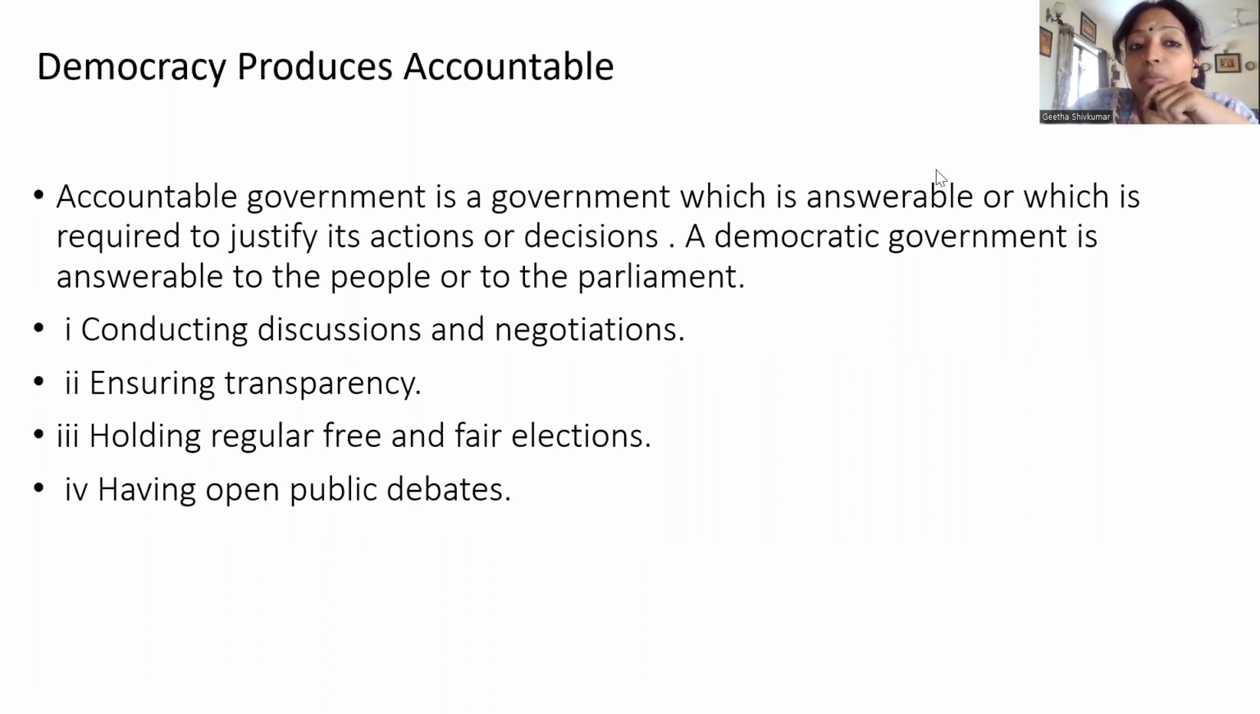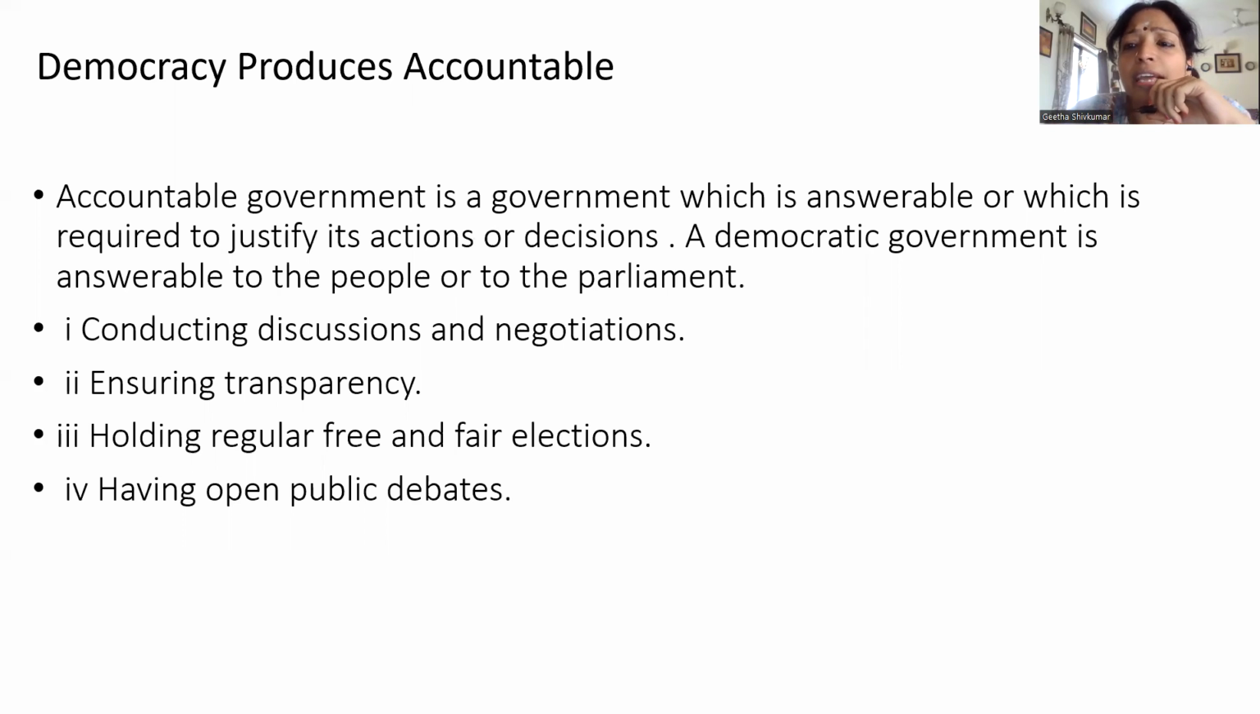Next one, democracy produces accountable government. Your next topic is how democracy is an accountable, responsible, and legitimate government. We will be looking into each topic separately because the question can come for 3 marks and you should have at least 3 points to write. So the first one is why democracy is an accountable form of the government.